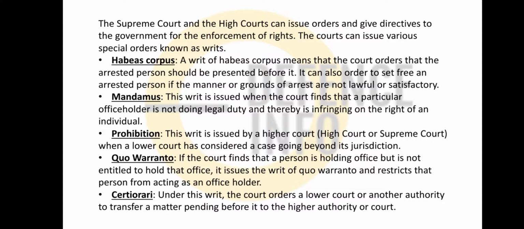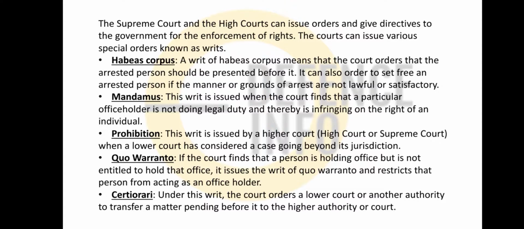First is habeas corpus. Now first I will talk about habeas corpus. That means the court orders that the arrested person should be presented before it. Okay, you cannot detain or punish a person unlawfully, right? It can be an order to set free an arrested person if the manner or ground of arrest is unlawful. Okay, it's not lawful or satisfactory. And friends, this can be issued against both private as well as government public bodies.